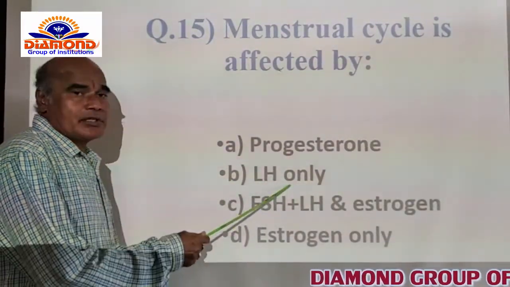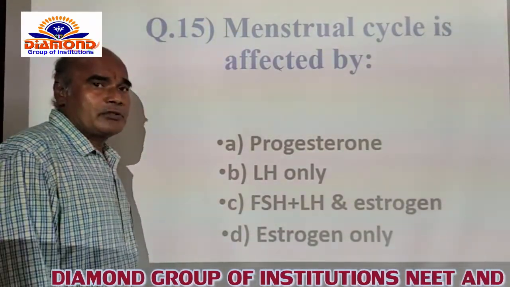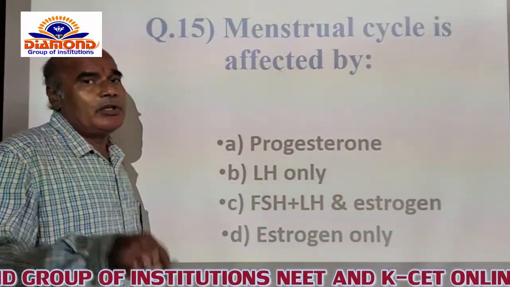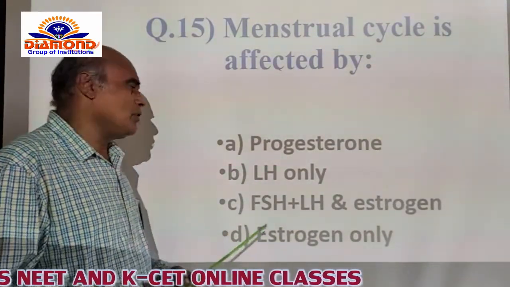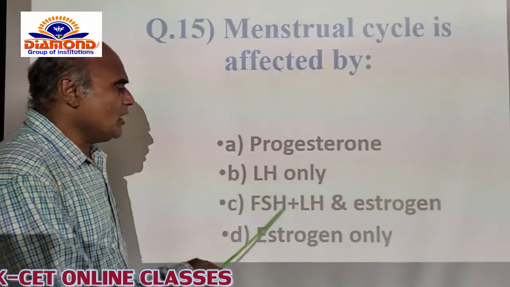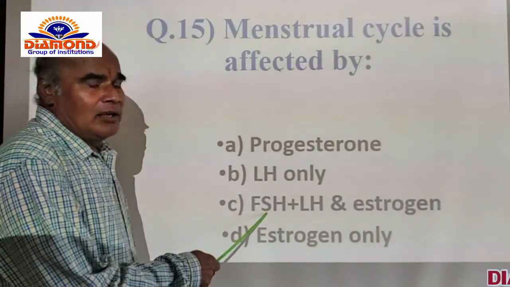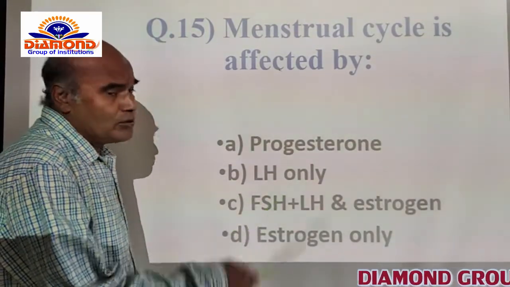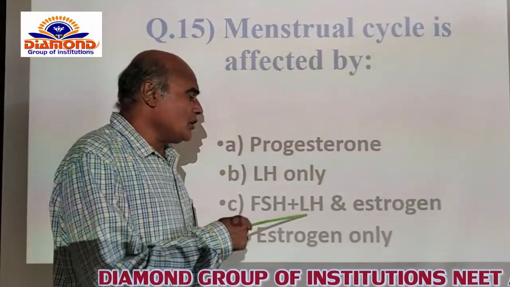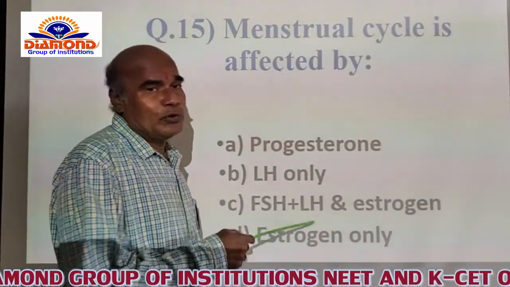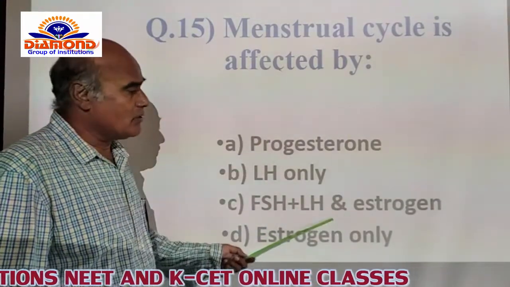And B, the LH only. Luteinizing hormone always affects the ovulation, the rupture of the Graafian follicle in order to release the secondary oocyte into the abdominal cavity of the female. And after that, C option is the FSH hormone, which affects the ovary to develop the ovarian follicles. And LH hormone, and naturally these two hormones are helpful in the production of the secondary oocyte or menstrual cycle itself.